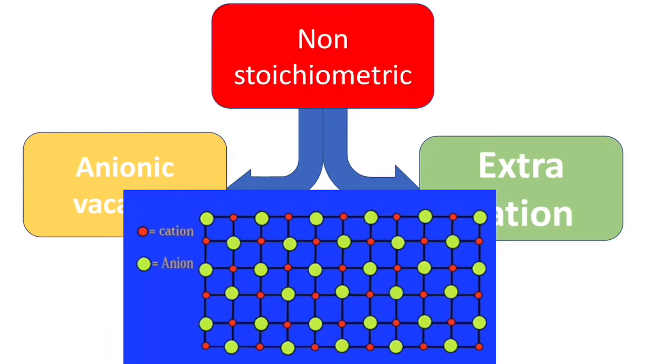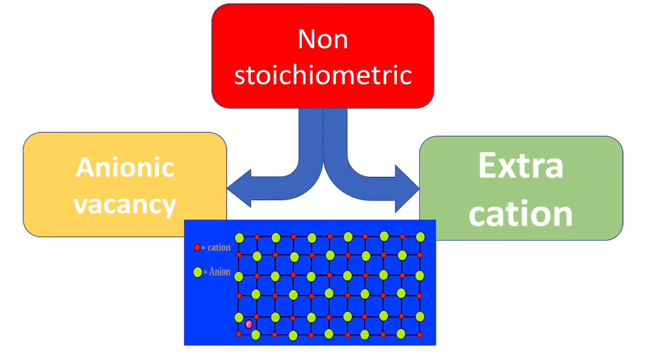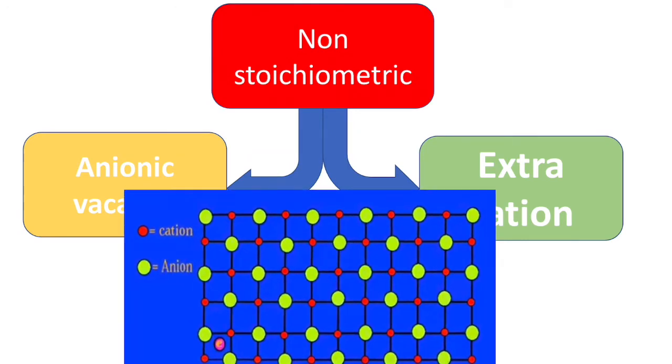Now let's discuss about extra cation. On being heated, many compounds result in having an extra cation. These cations fit in the interstitial spaces, the interstitial sites. So this is an extra cation present over here. To balance this extra cation, an extra electron is added to it. Why? To maintain the electrical neutrality.